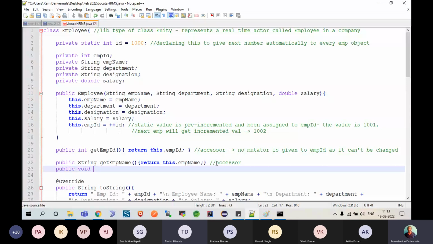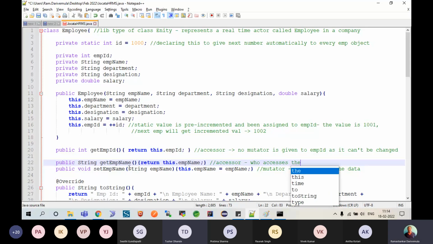So you'll say setEmployeeName. Because the second word has to start with a capital, I have given it so, but this exactly should reflect the variable name. Okay. So here a String employeeName. So here you would say this.employeeName is equal to the supplied value employeeName. That's what you said. So this is the mutator, which modifies the data. Accessor accesses the data member. Am I clear?